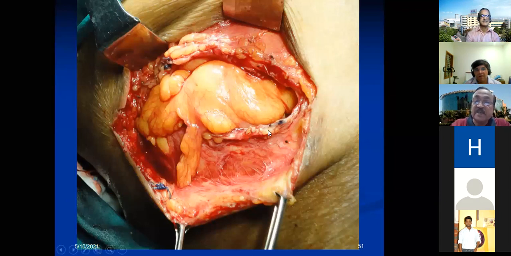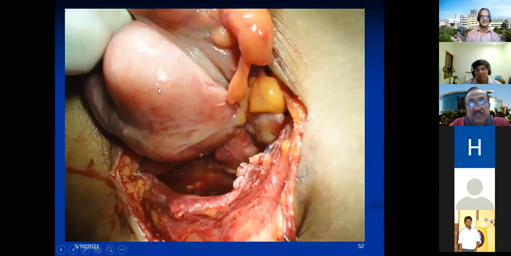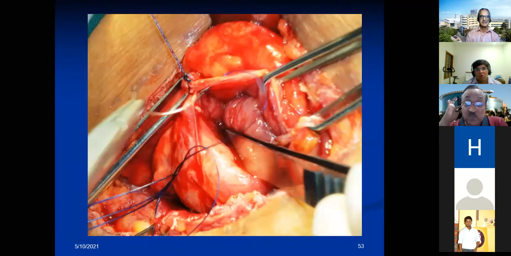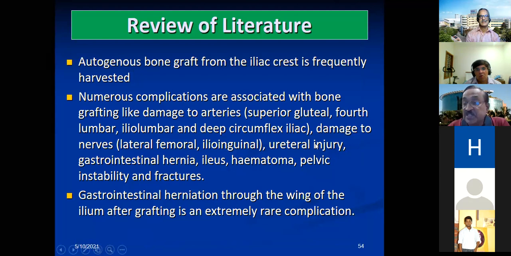So we explored. This is that edge. It's a fibro-aponeurotic layer. Once you have taken out the graft, they would probably have made a nick there or injured it. So the fibro-aponeurotic layer is there. You can see all around. That's the cecum, and that's what you can see here. It was a little difficult in the sense you really cannot have a proper fixation here. So somehow the sac was identified, and we sutured it, and we put a mesh and covered it. So this is a case of an iliac crest graft site hernia.